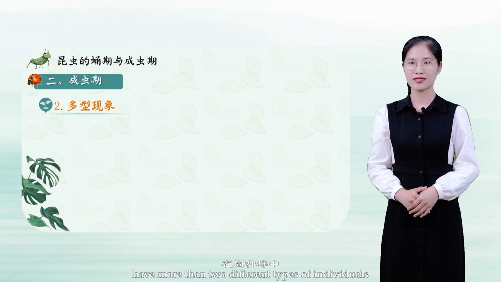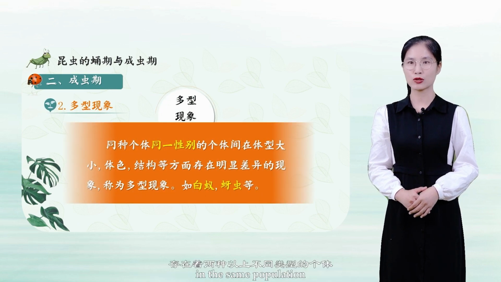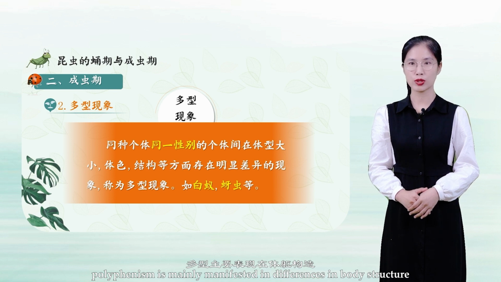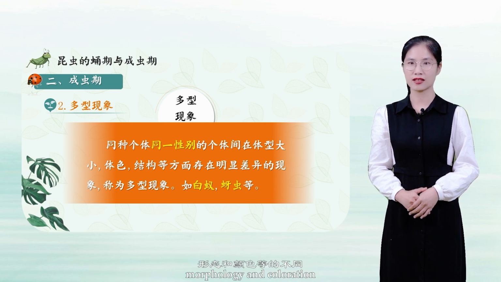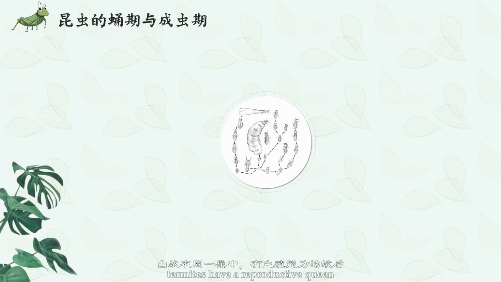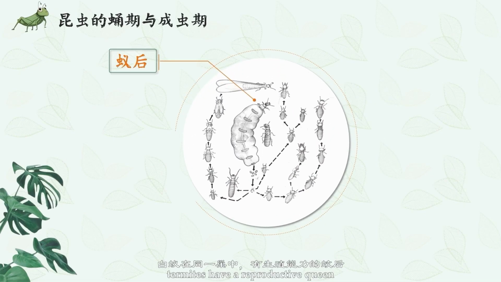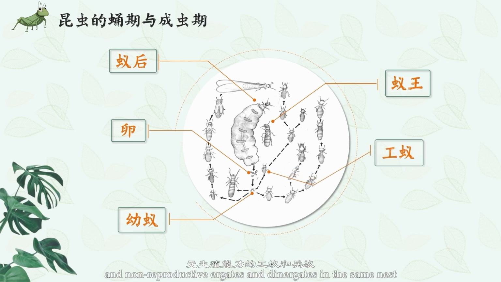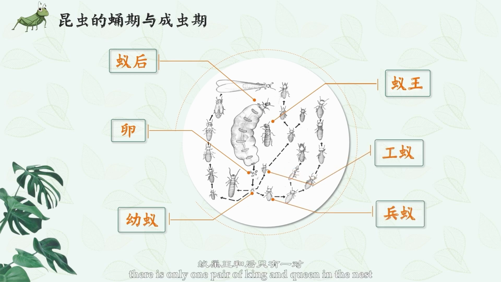Some insects have more than two different types of individuals in the same population, called polyphenism. Polyphenism is mainly manifested in differences in body structure, morphology, and coloration. For example, termites have a reproductive queen, a king, and winged reproductive ants, and non-reproductive ergates and dinergates in the same nest. There is only one pair of king and queen in the nest. They have a strict division of labor within the nest and live a eusocial life.